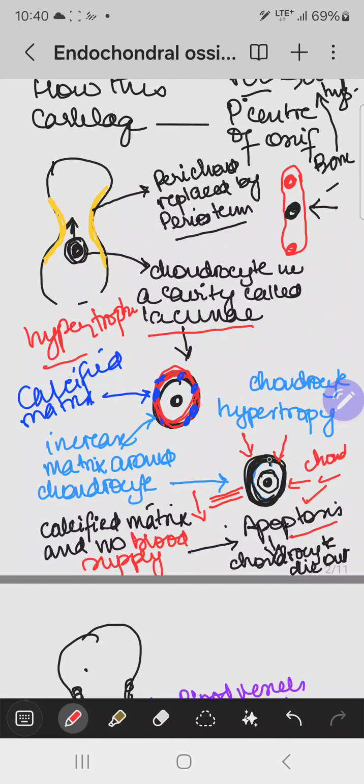And when the programmed cell death occurs, for example, if this is the calcified material, now because of the death, this cavity where technically there was a chondrocyte is now empty. So these are basically empty spaces. These empty spaces are present in that shaft or in that area of ossification, which is the primary center of ossification, but these empty spaces are still covered by the chondrocytes.